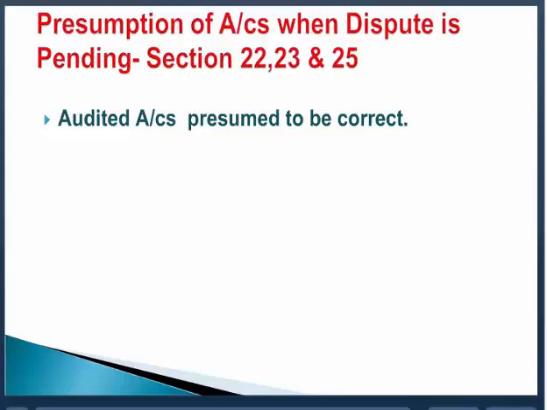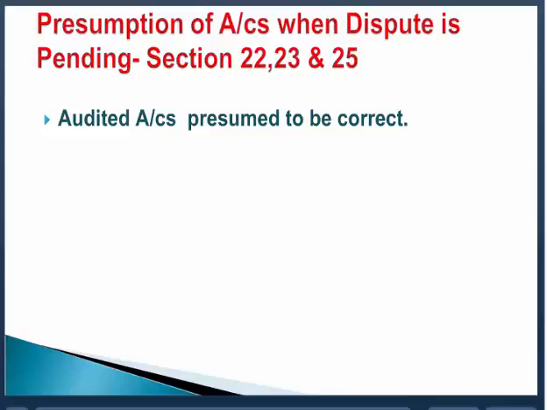Then one thing, if suppose you are a company, then your accounts are audited by the qualified chartered accountant. If you are the corporation, then your accounts are audited by the CAG, Comptroller and Auditor General of India.